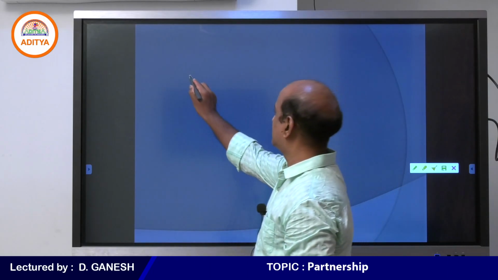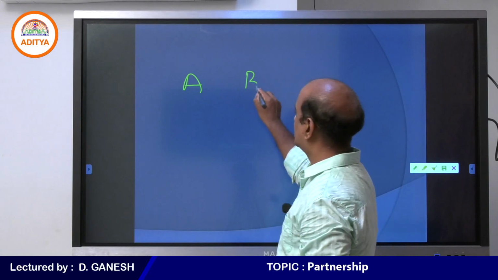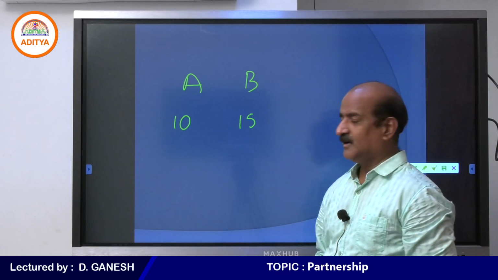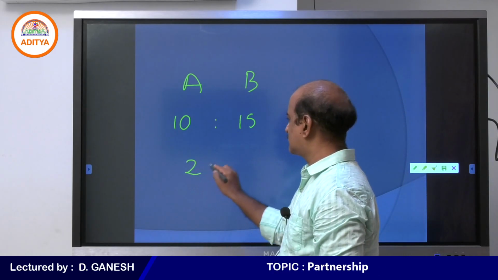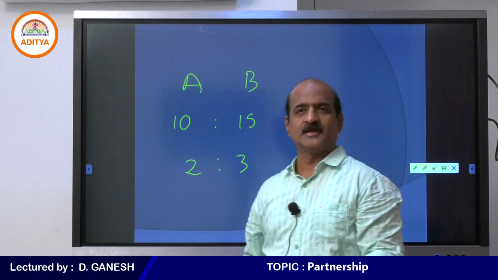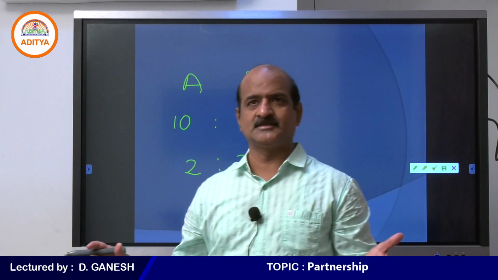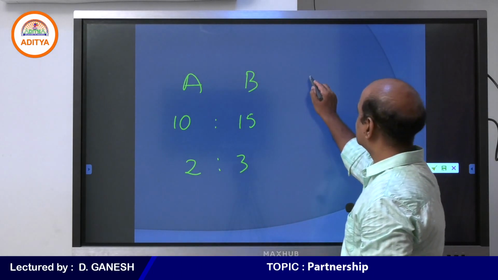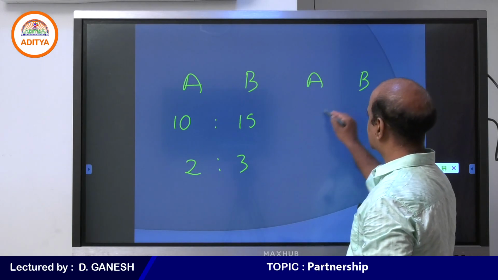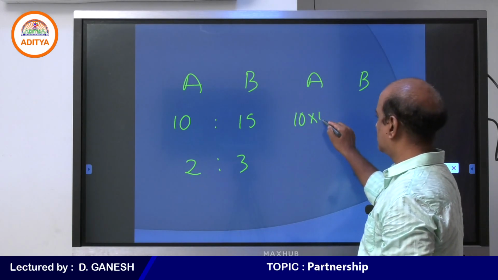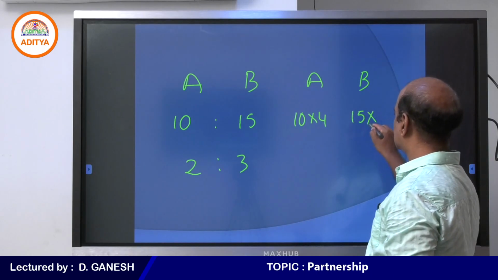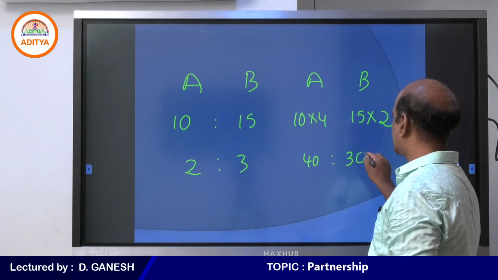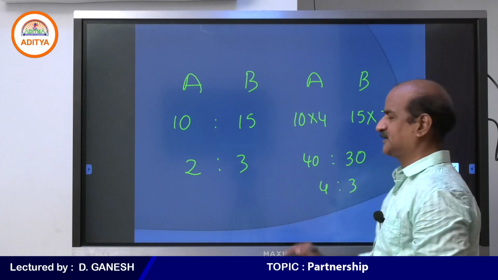For example, if A invested 10,000 rupees and B 15,000 rupees, they will obviously divide the profits in the ratio 2:3. That's not a problem, because A's investment is 10,000 and B's investment is 15,000, so you can easily understand the 2:3 ratio. Students, if A invested 10,000 rupees for 4 months and B invested 15,000 rupees for 2 months, then the profits may be distributed in the ratio 4:3, isn't it?